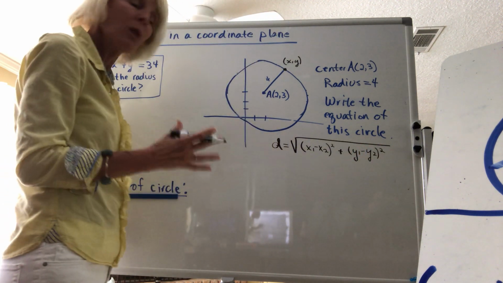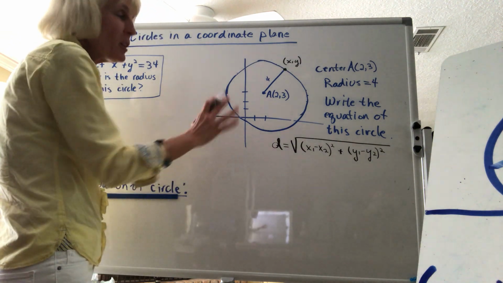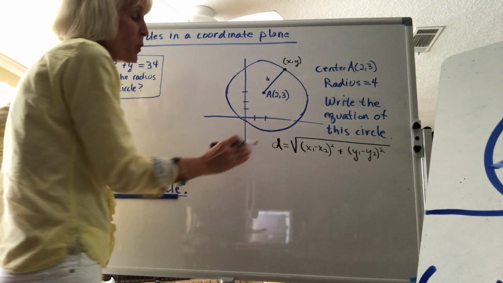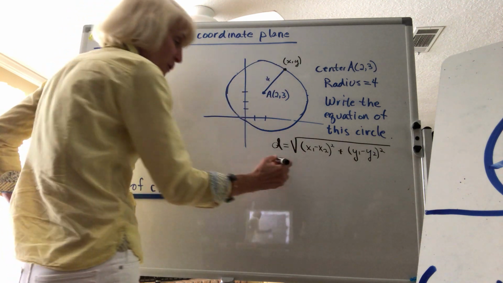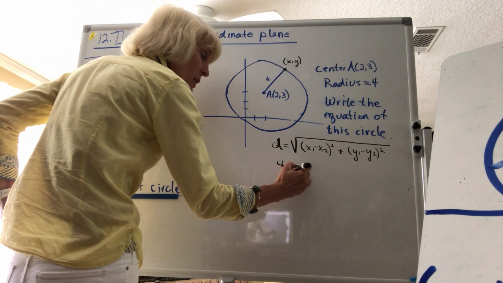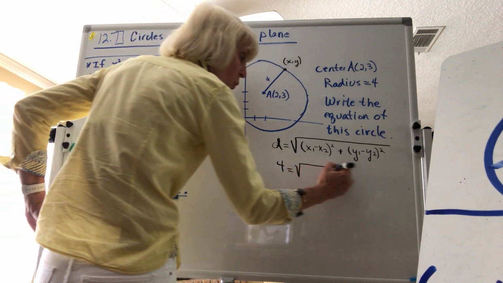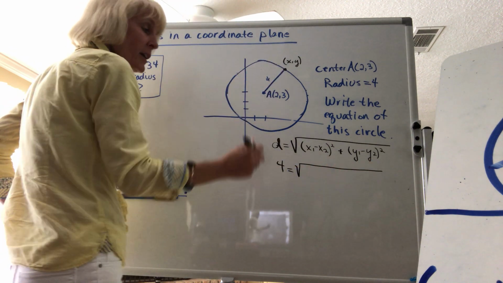And that's really what we're looking at here. We're simply going to tweak it a little bit. So we already know the distance. The distance here is what? 4. So we're going to say 4 is equal to the square root of, and what are my x values?